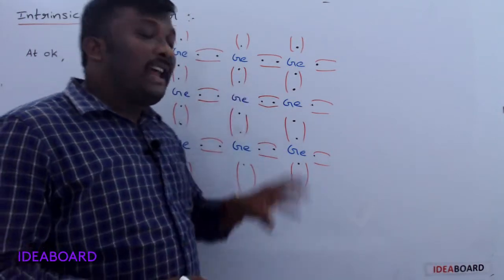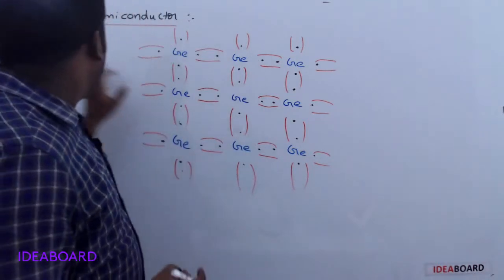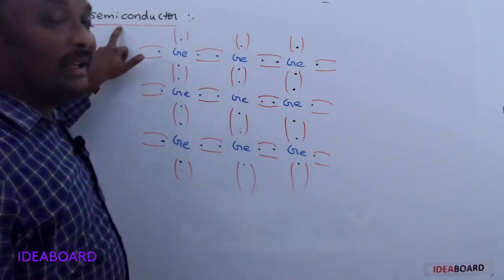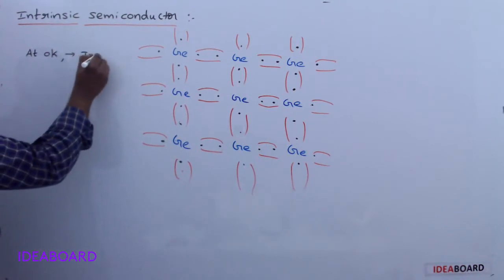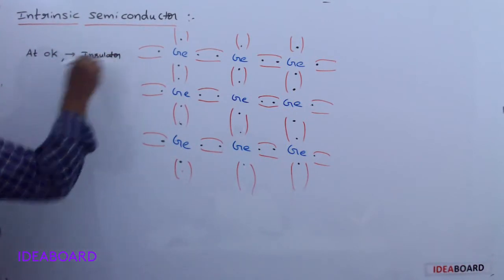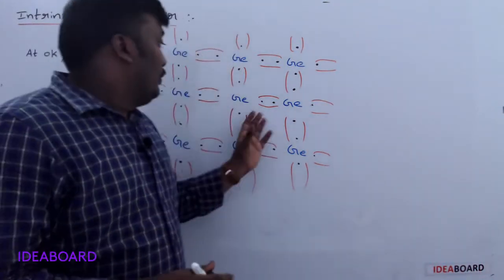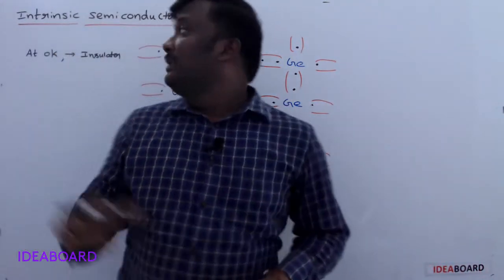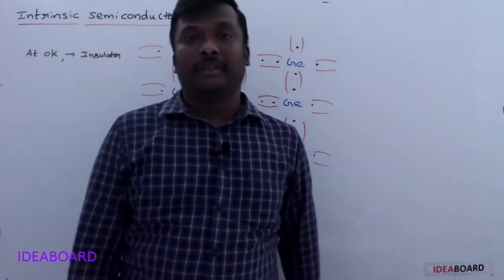Whenever electrons are tightly bound, there are no free electrons. That's why at 0 Kelvin, this semiconductor behaves like an insulator.